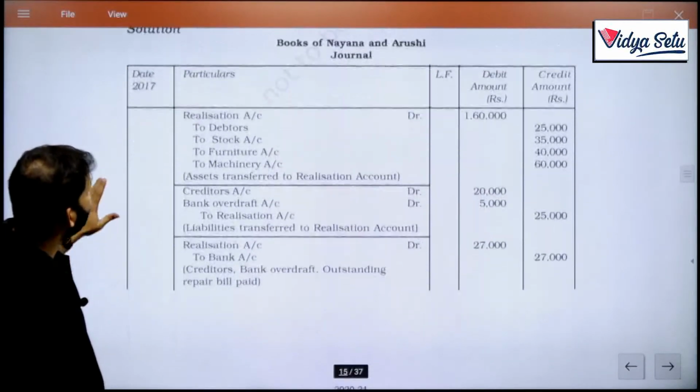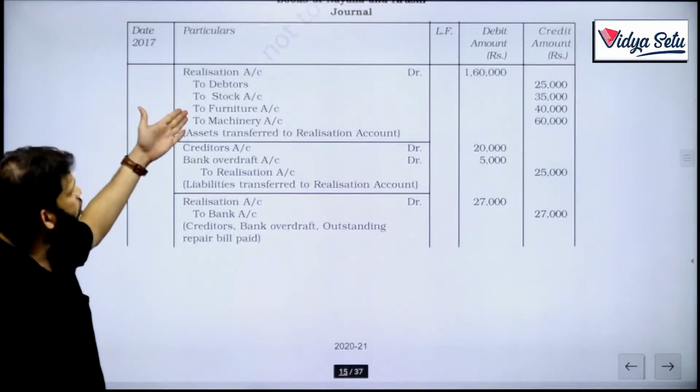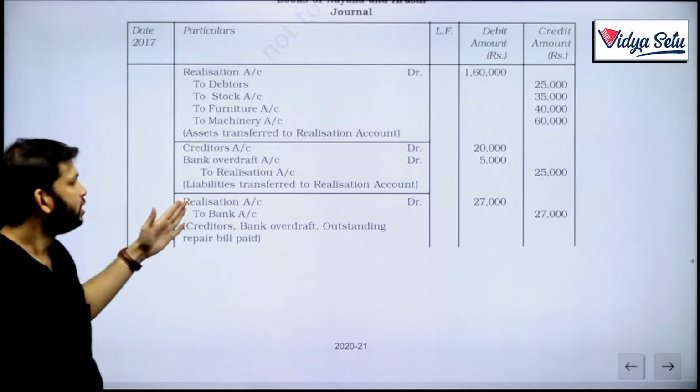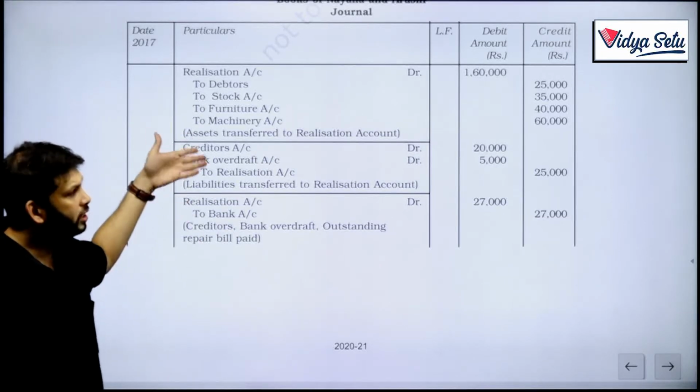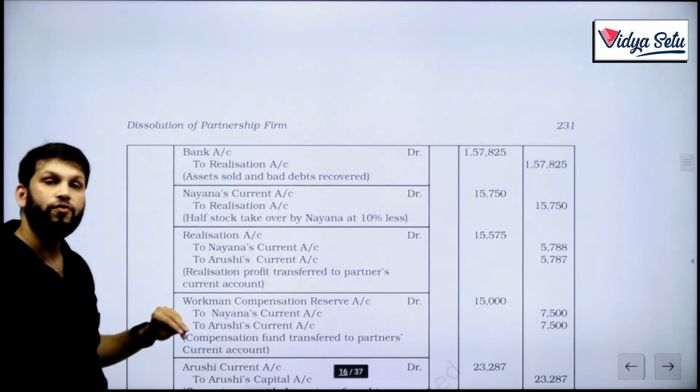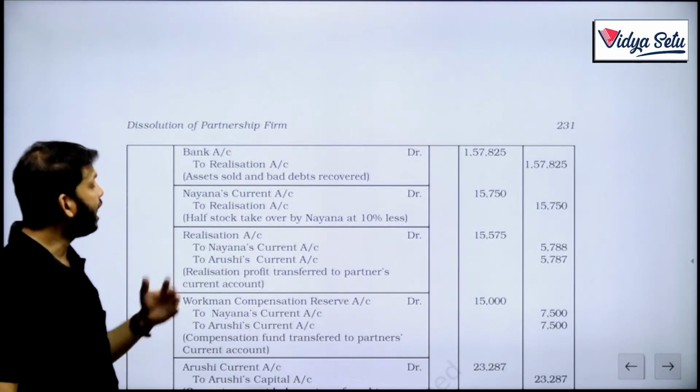Now if we see the journal entries, they are very simple. First transferring all our assets to realization, then transferring our liabilities to realization. Then we are paying the expenses, then we are receiving money for selling the assets.